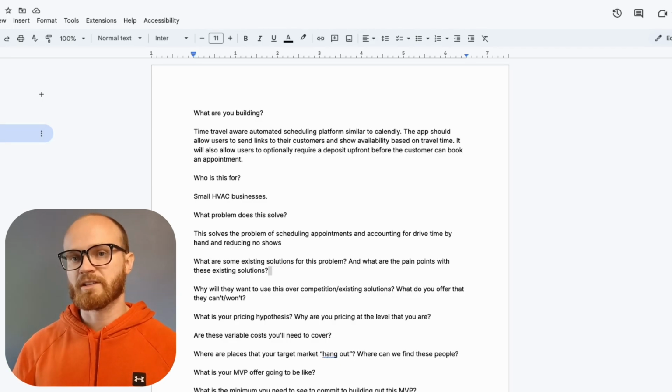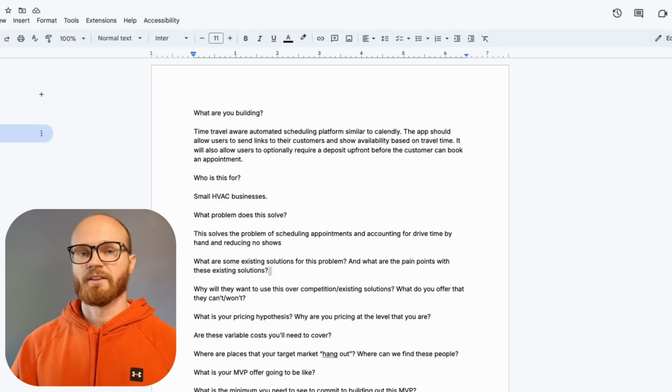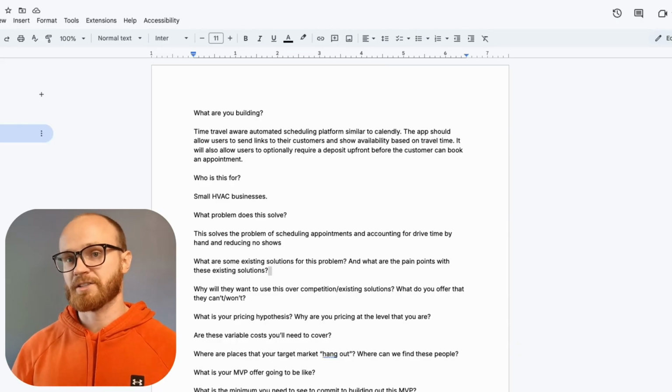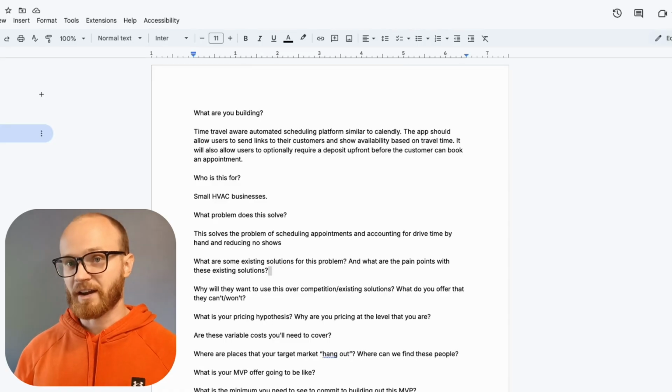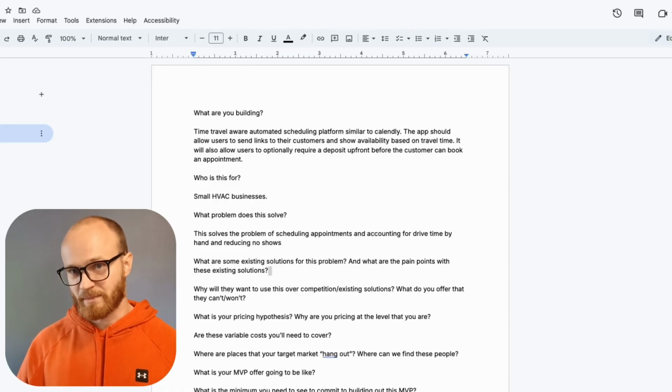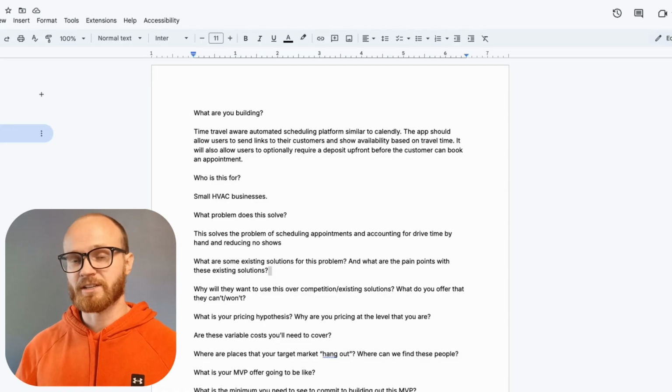Well, obviously, we already talked about people doing this manually, like sending out text or email reminders manually, and managing their schedule on something like Google Calendar or even paper notes. The problem with this is it takes a lot of time and it's very error prone. If you have to send out an email reminder or a text reminder manually, you've got to keep track of that for all of your appointments.